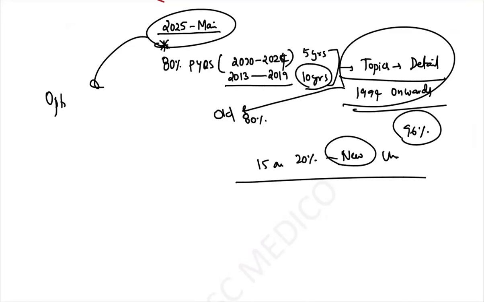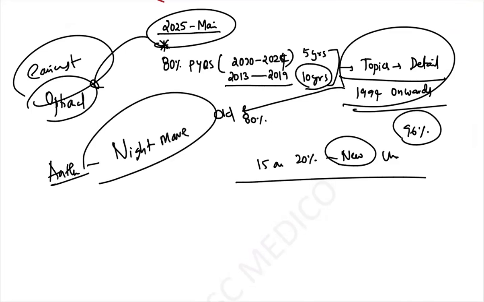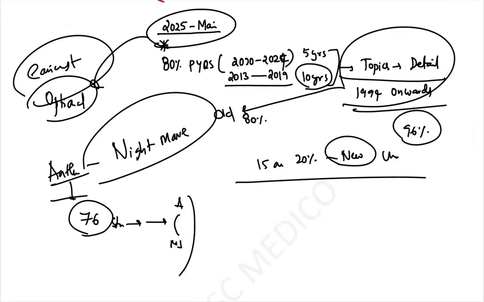And among all the optional papers I have analyzed, the easiest one is again medical science only. Because the other optionals are purely subjective, with a lot of analysis, and the closest optional which many medical students choose is anthropology. Anthropology was a nightmare for the last couple of years. After looking at anthropology in the first week after the mains, 76 students called me and migrated from anthro to medical science, and they are now part of UPSC Medico courses.